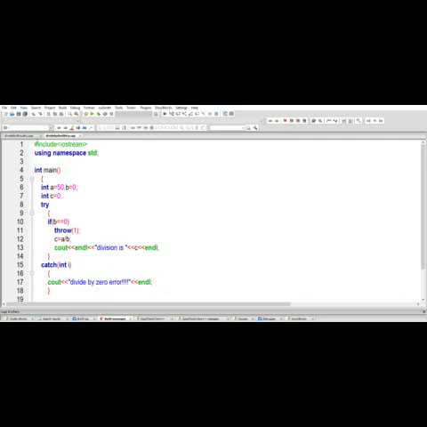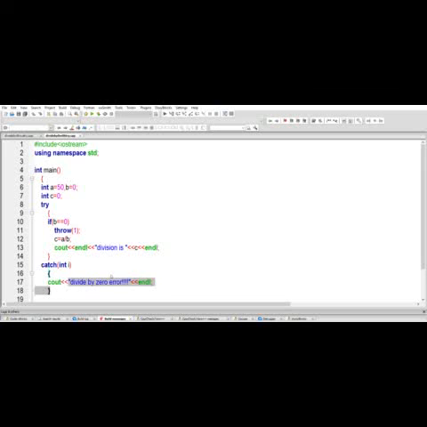To save our program execution, now let's handle this exception using try, catch, and throw. Here in this code, the try block contains 3 main parts. 1. Check whether b is equal to 0 or not. If it is, then throw an integer exception, and if b is non-zero, then divide a by b, store it in c and display it. Just below the try block the catch block is placed. This catch block catches integer exceptions only. In the catch block we are printing that there is a divide by zero error.